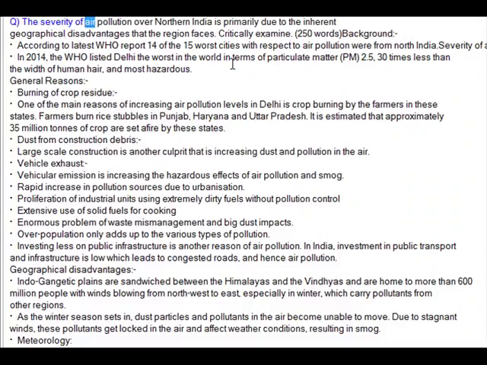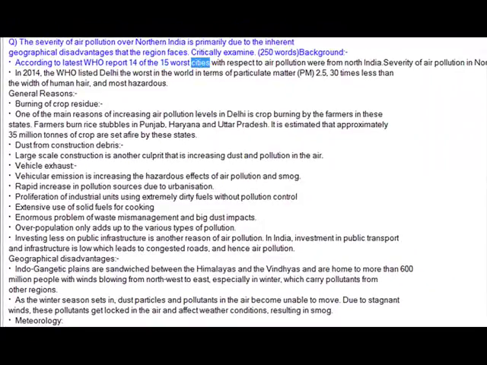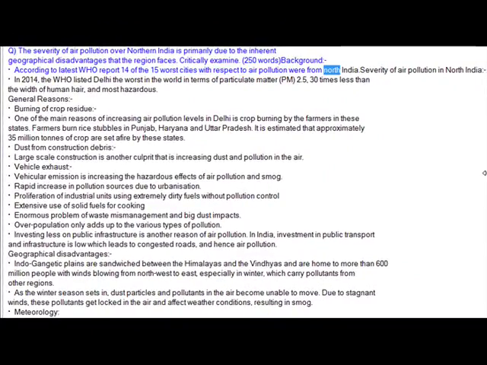The severity of air pollution over northern India is primarily due to the inherent geographical disadvantages that the region faces. Critically examine. 250 words. Background: according to the latest report, 14 of the 15 worst cities with respect to air pollution were from North India. Severity of air pollution in North India.